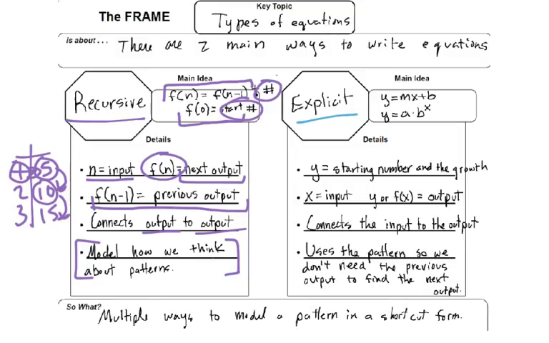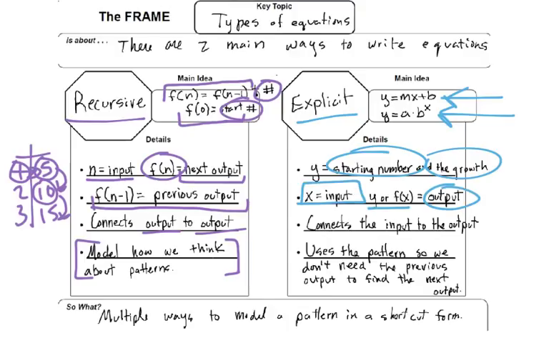Now with explicit, we've got, in our two cases, a slope-intercept form, the form for the geometric as well. So it's our starting number and our growth. The x stands for our input, the y or f of x is our output. So it connects an input to an output. This is why explicit is useful. Recursive works when we've got a pattern and are trying to find the next number. But if you try to go ahead and find numbers even further, that makes it more difficult. That's where explicit comes in.